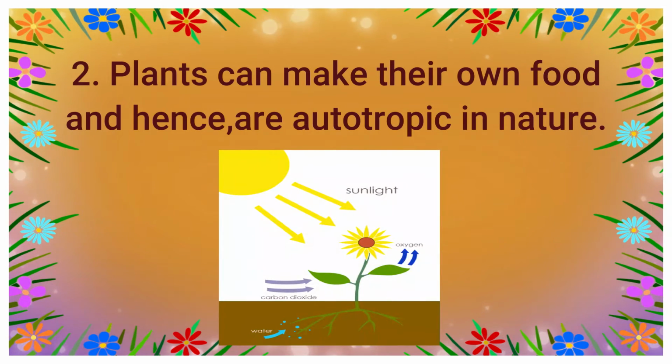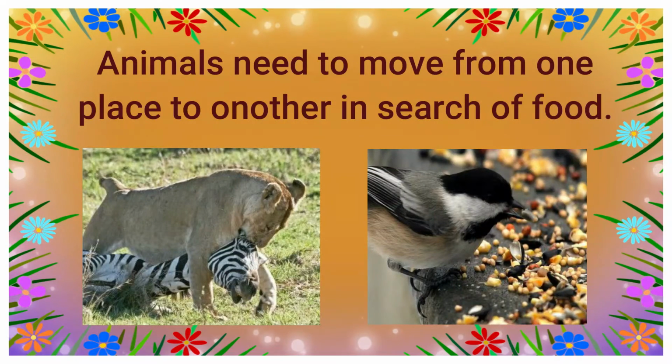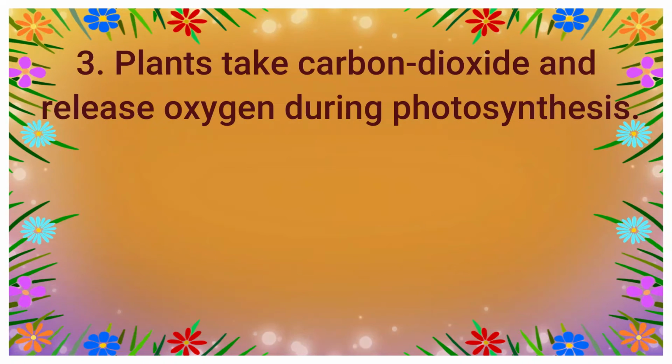Plants make their own food with the help of water and carbon dioxide in the presence of chlorophyll and sunlight. This process is called photosynthesis. But animals need to move from one place to another in search of food. Animals cannot make food in their own body.